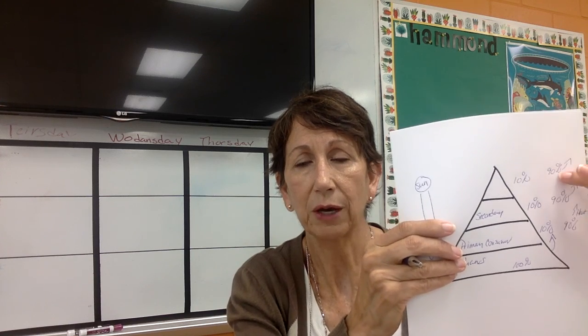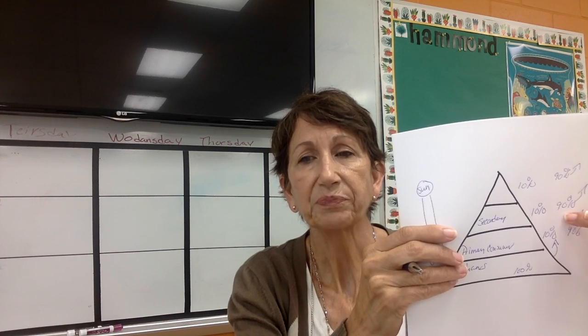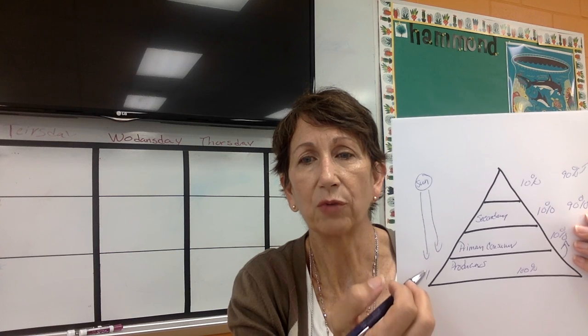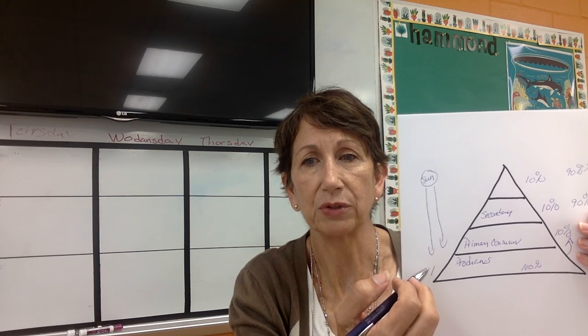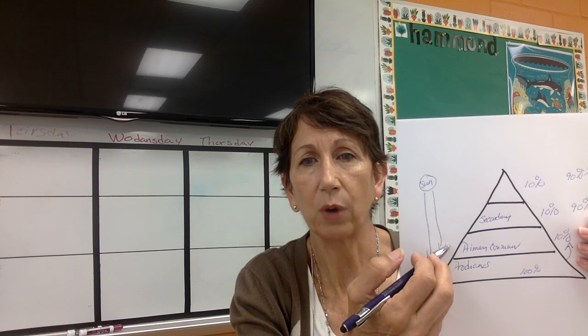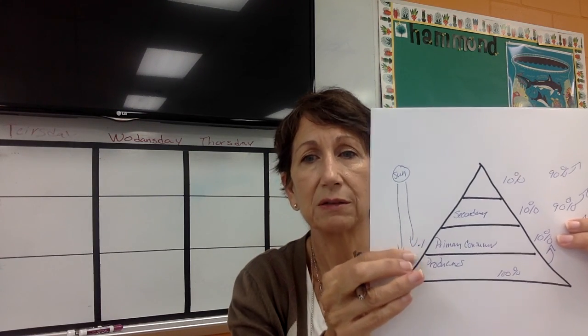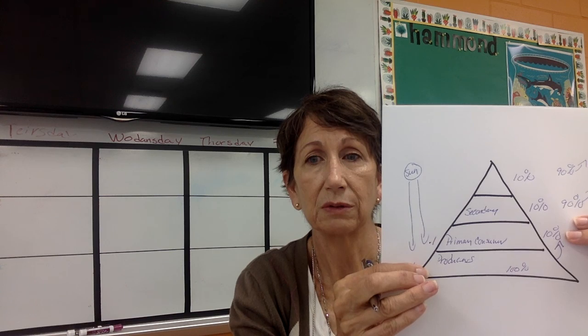All right, so on the other side, we're going to write 1. So if we have 1 unit of energy here in our producer, what is 10% of 1? It's a decimal, right? So it looks like this. Our primary consumers only get 10% of what was in the producer.